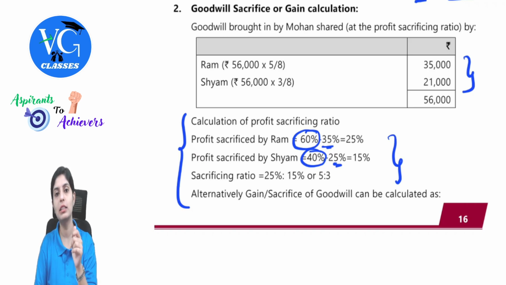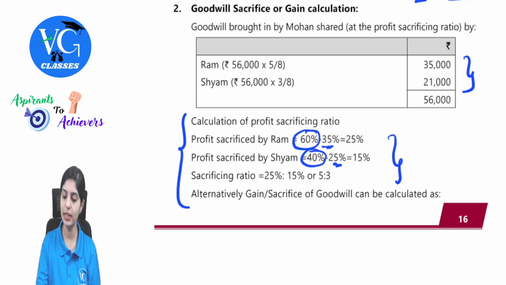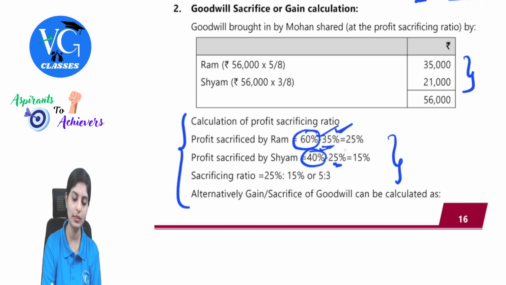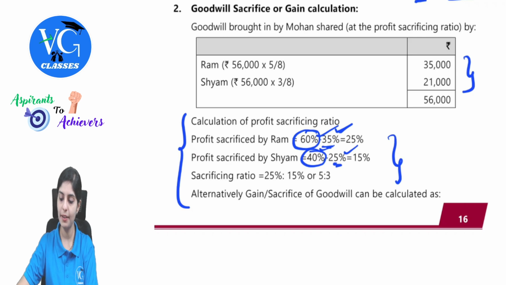So for that, 3 out of 5, just take 3 divided by 5. You'll get 60%. That is how they are getting 60 and 40. And then 2 by 5 is 40%. 40% was given as a share to Mohan, and that is how they are calculating this. Clear? Likewise, if you want to know how this 35-25 came, 7 by 20, which is your total proportion, is 35%, and then 5 by 20 is 25%. I hope this is comfortably understood.